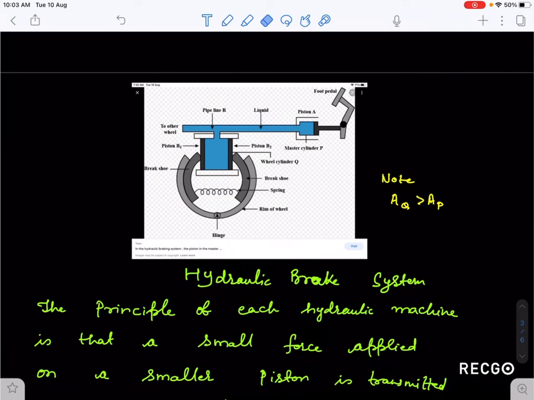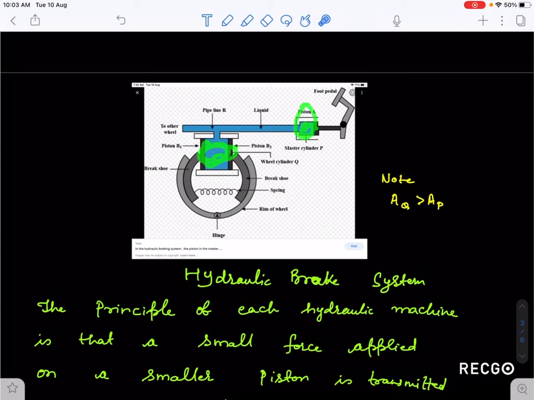So construction: you are seeing here, this is a pipeline R. This pipeline has some liquid oil inside it. It is connected at one end to piston A, and its other end is connected to piston B. Piston A is smaller in area of cross section and piston B is larger.